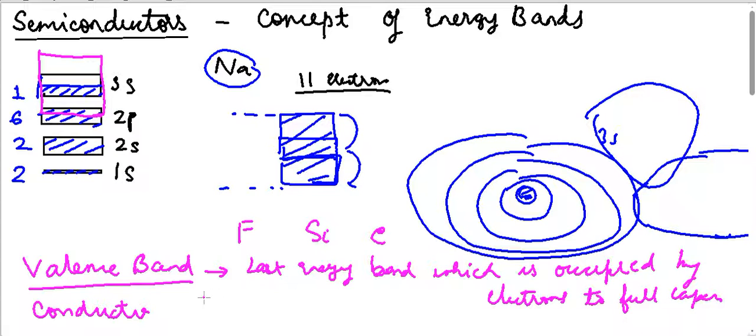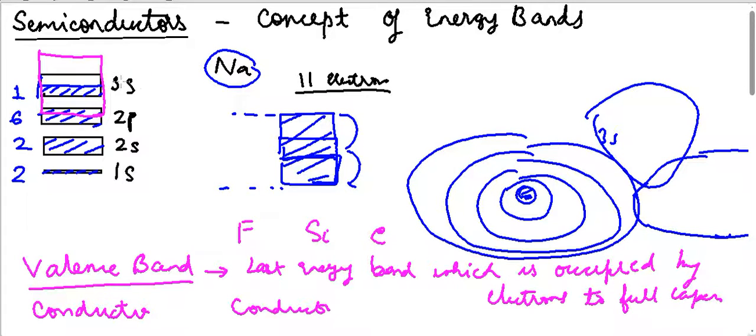And what is conduction band? Conduction band is the band just above the valence band, which is not completely filled. Because it is not completely filled, electrons can move into this band.